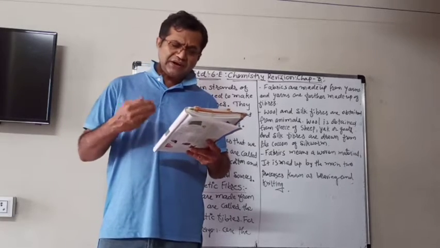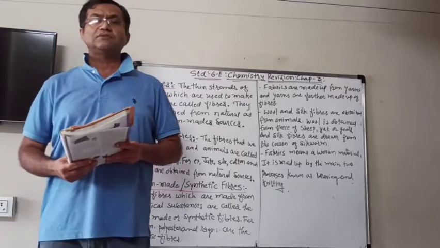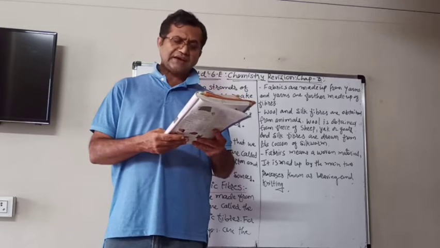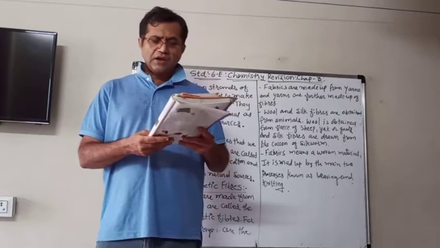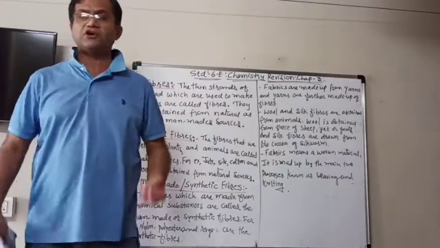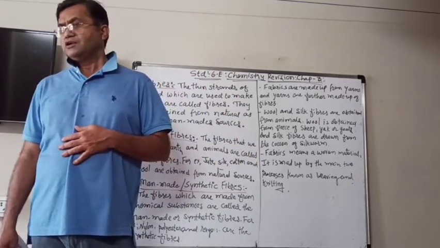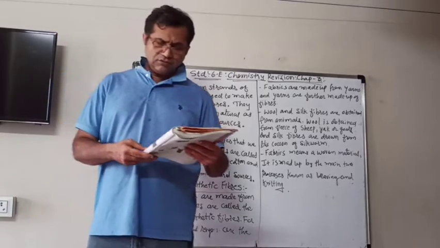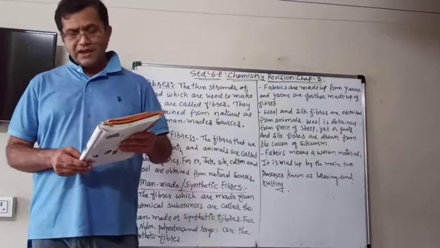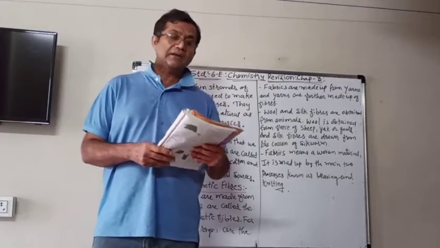So you will get different types of fabric materials from him, like cotton cloth or silk or synthetic, etc. Some of the other materials you can get in your house also, like woolen material, your sweater, shawl, muffler, etc. So here we are going to learn what they are and how the different materials are made.